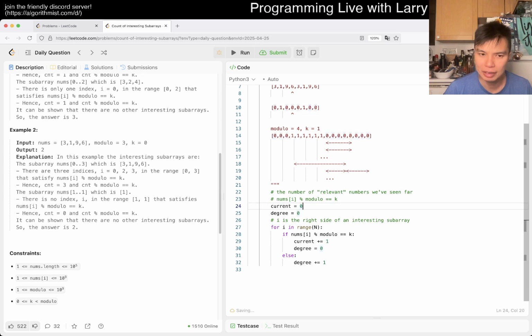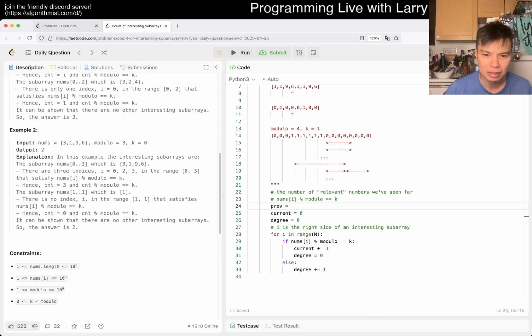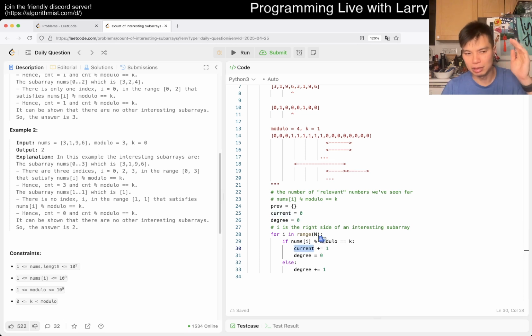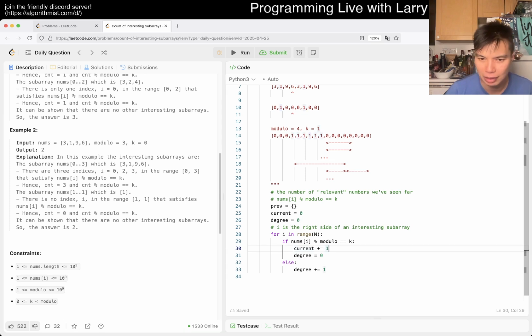And then now we could bucket the total number of degrees of freedom of all the previous things that we've seen. So maybe we have previous is equal to, I wanted to say, I was going to allocate stuff depending on the modulo, but apparently modulo could go to 10 to the 9, so we'll just put in a lookup table, right? But no, you can also put it in an array, because this is going to be dominated by n anyway. If current can only increment 1 per index, then it can only go up to n, so whatever, it's fine, right?